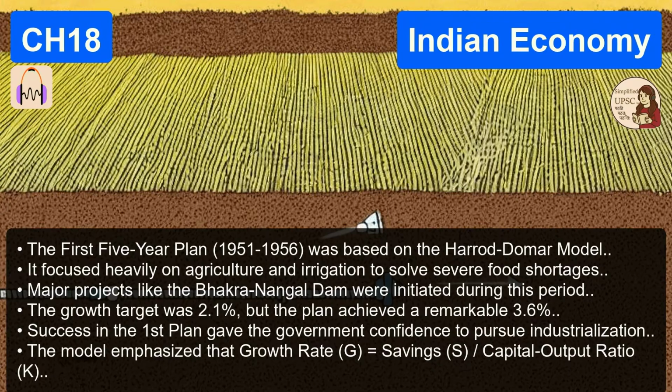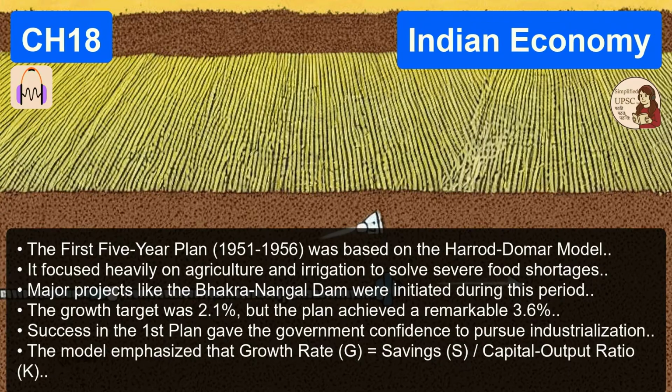Complements. Like peanut butter and jelly. Maybe more like an engine and a steering wheel. Well, I like that. Think of it this way. The market economy is excellent for efficiency. It's great for deciding what to produce in the short term based on profit and demand. It handles those micro decisions really well. If people want blue jeans, the market will magically produce blue jeans.